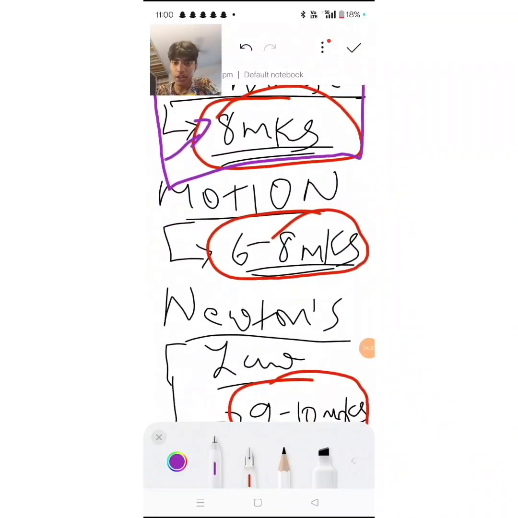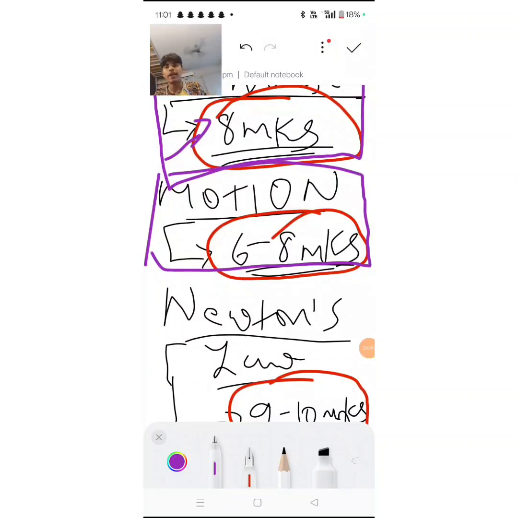Next we come to motion. Now this I'm talking about motion in 1 dimension. The graphs, all the motion graphs, learn them very well. The displacement time graph, the velocity time graph, like the acceleration time graph. Related to that, calculating area on it itself, like they'll give you a velocity time graph, you have to calculate the displacement. Whenever you have to calculate the displacement, remember, whenever they give you the graph and you have to calculate its slope, we always have to calculate the area, right?